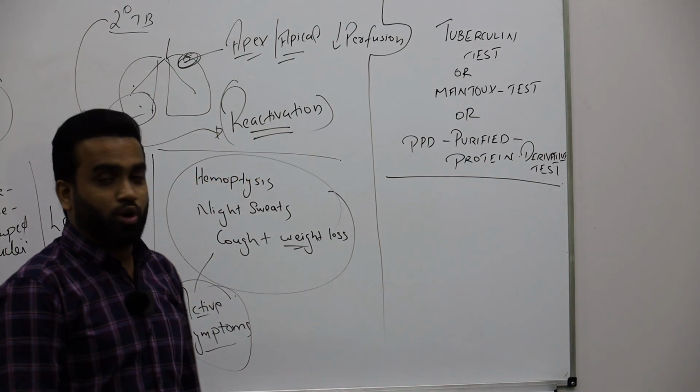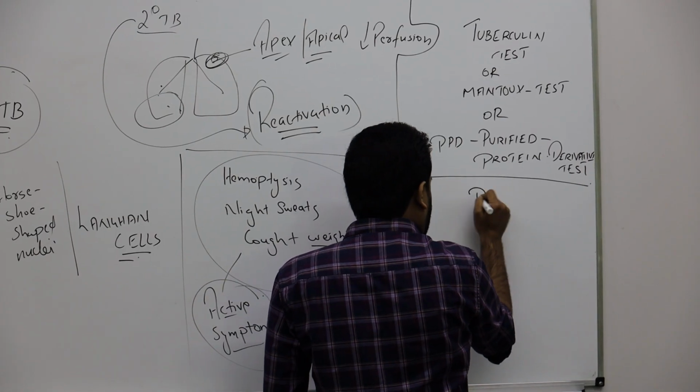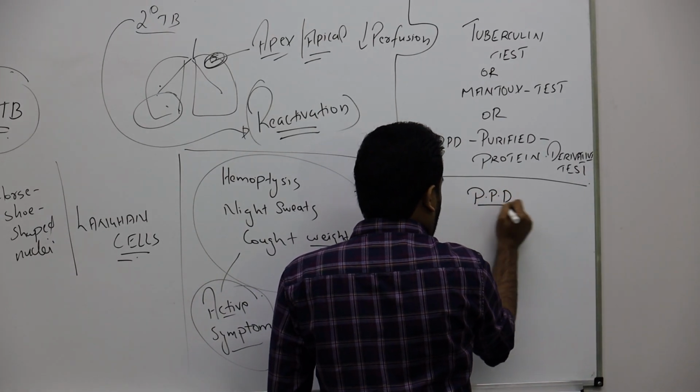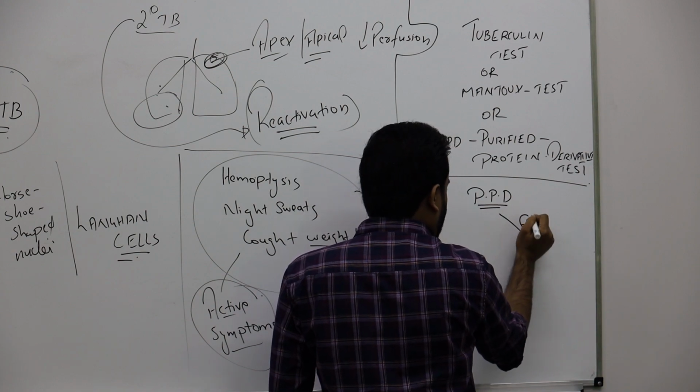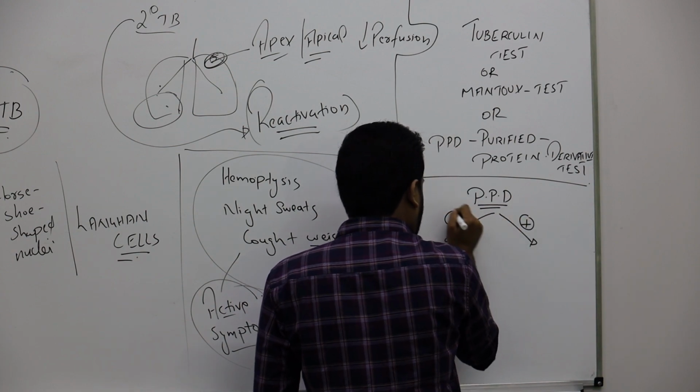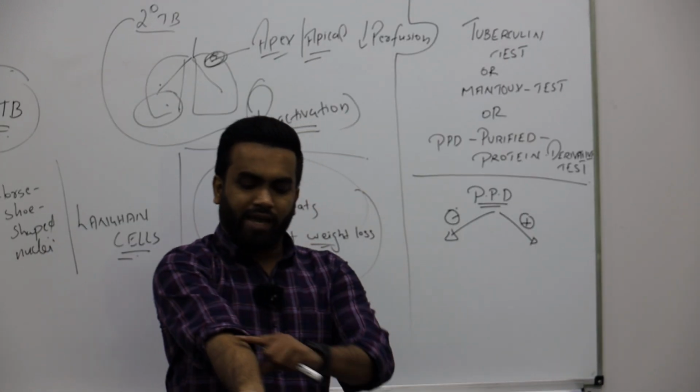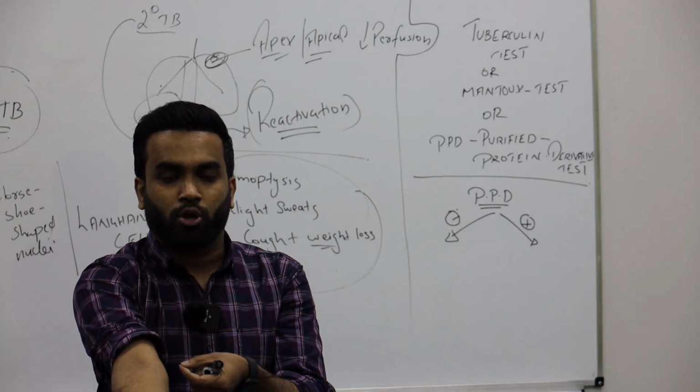So the tuberculin test is for someone who doesn't have active symptoms, right? What you do here is inject this PPD into the patient you want to check. PPD positive or PPD negative, very easy. I inject tuberculin into a patient.